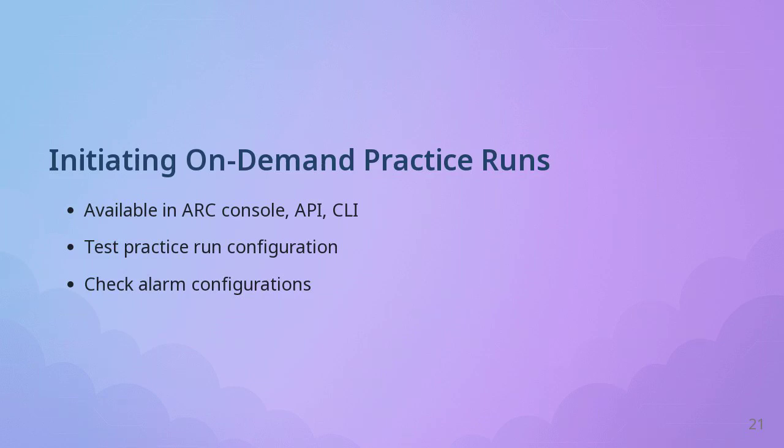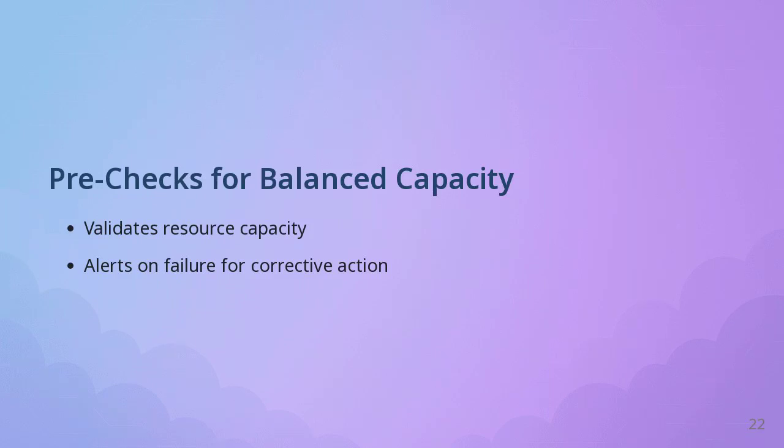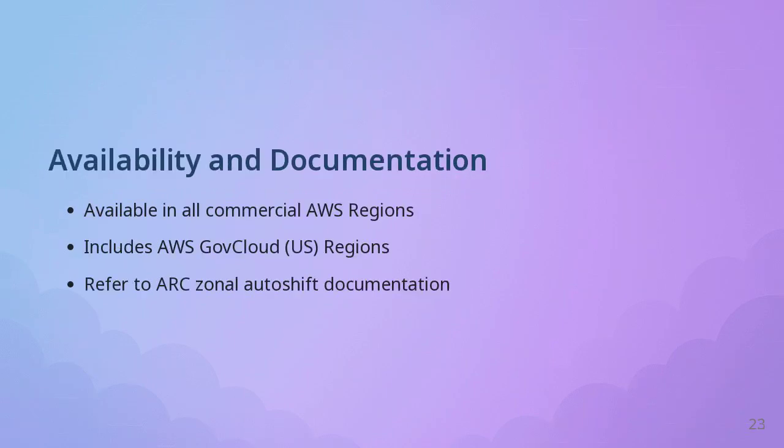Both automated and on-demand practice runs include pre-checks for balanced capacity. If the pre-check fails, you'll receive an alert to take necessary corrective actions. ARC features are available across all commercial AWS regions and AWS GovCloud US regions. For more information, refer to the ARC Zonal Autoshift documentation.